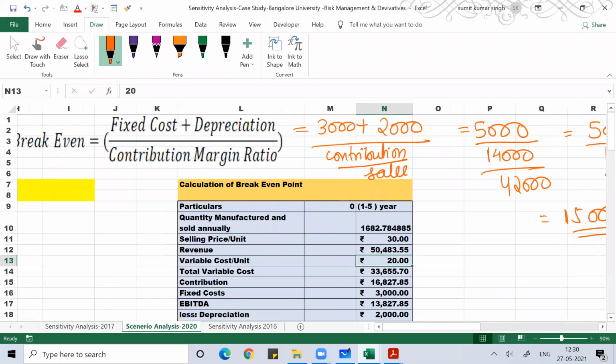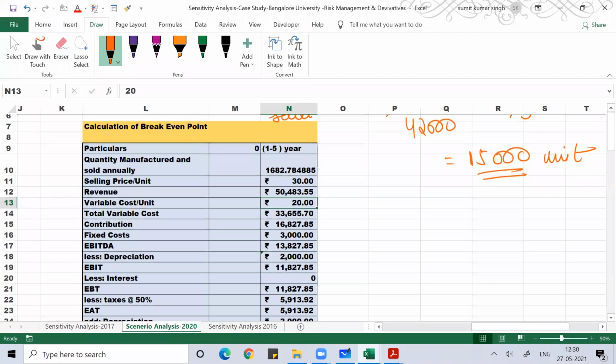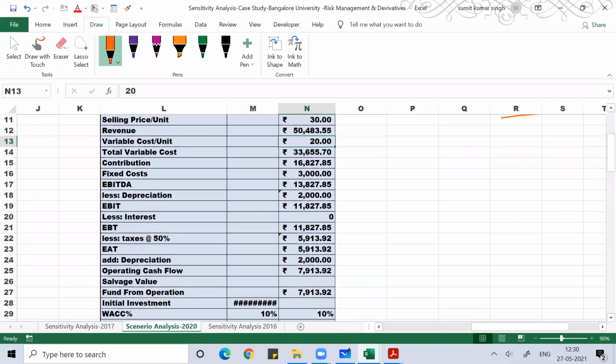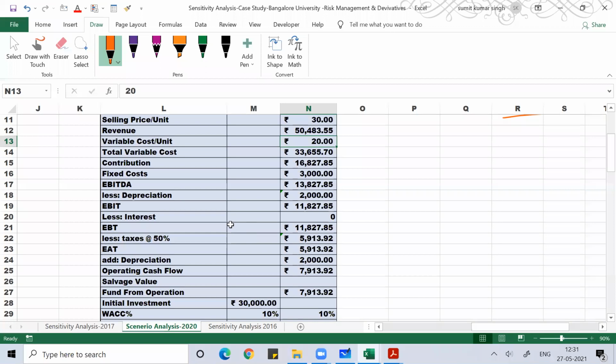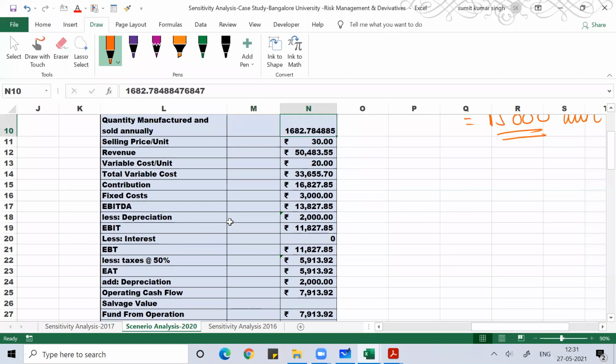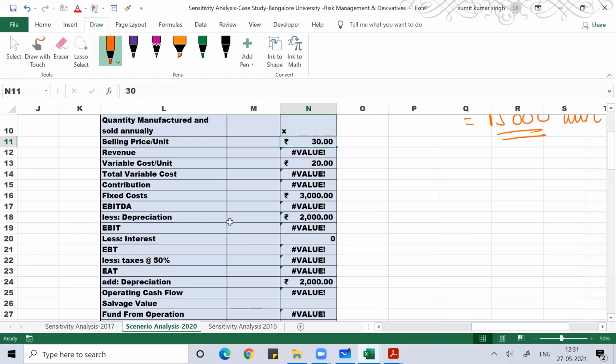Same thing I've done in MS Excel. Let this be X. Selling price is 30, so this would be 30X.